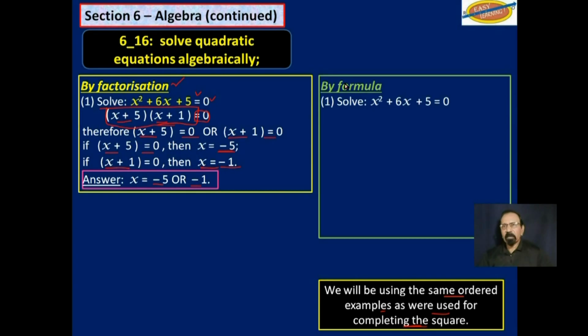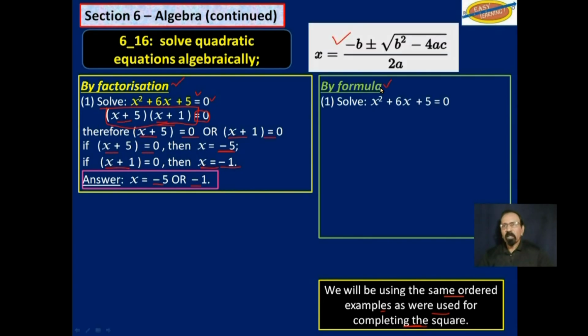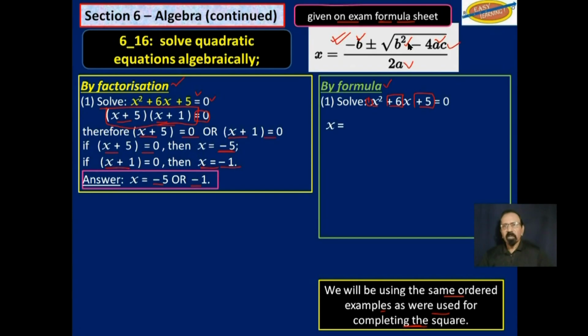Next, we will do the same thing, but this time we will use the formula. The formula is this here, which is given on the examination formula sheet. Remember now, what is in front of this x squared here is a, if anything. If nothing is there, 1 is there. What is in the middle here is b, and what is at the end here is c. So all we have to do is substitute a, b, and c in this formula.